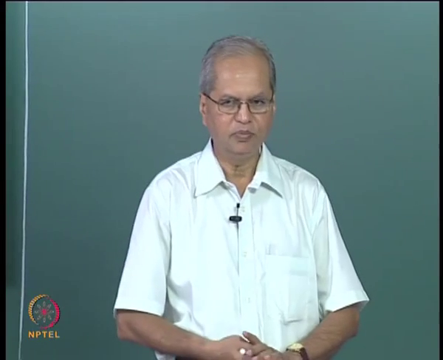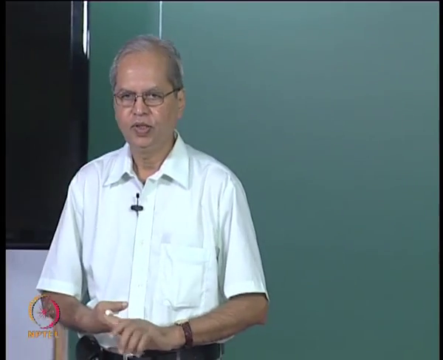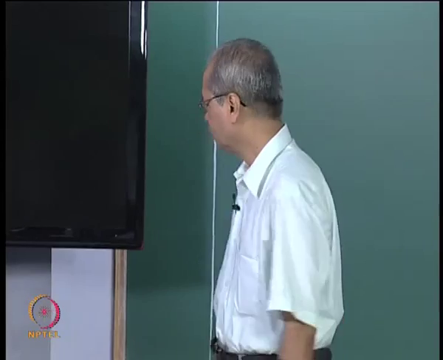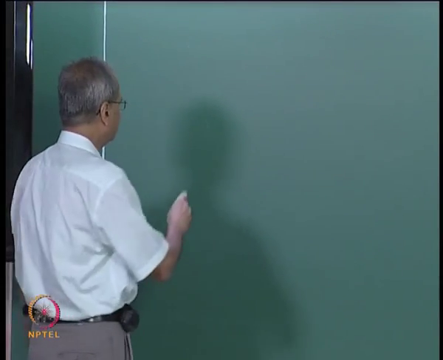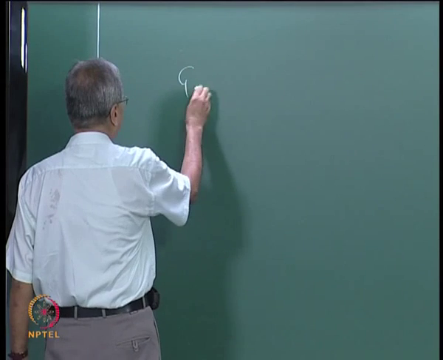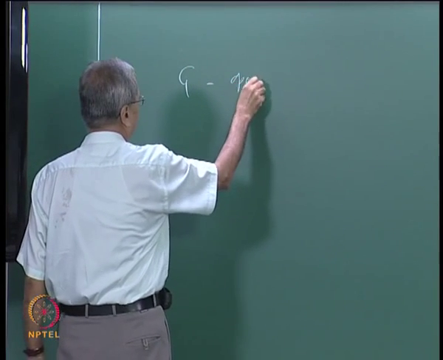We were in the midst of a proof of a theorem characterizing the open sets in the real line. We wanted to prove that every open set in the real line can be expressed as a union of a countable family of pairwise disjoint open intervals. So let us start, and we had also started the proof, we had taken some steps, so let us begin with that. Suppose G is open in R.